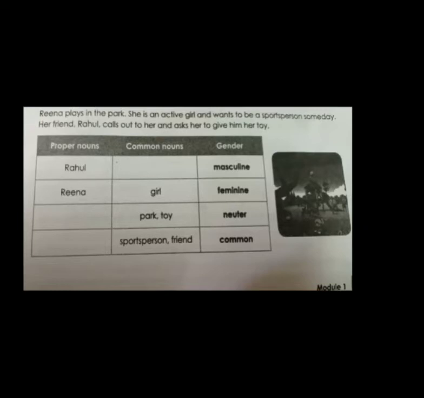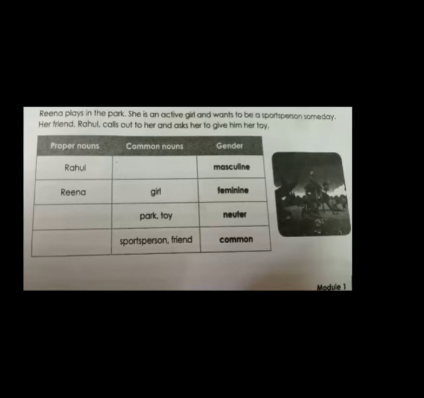Then Rahul calls out to her and asks her to give him her toy. Now Rahul is the name of the boy here. So this is the name of a boy specified here. So Rahul will go under the proper noun. And asks her to give him her toy. Toy is the common noun. Okay, and see children, the gender we have not seen.